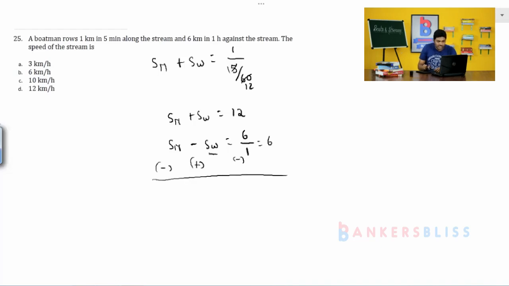So now speed of the man gets cancelled. So 2 speed is equal to 6. Therefore, speed of the water is equal to 6 by 2, which is equal to 3 km per hour. So this type of questions you can expect in your exam. So option A is the right answer.